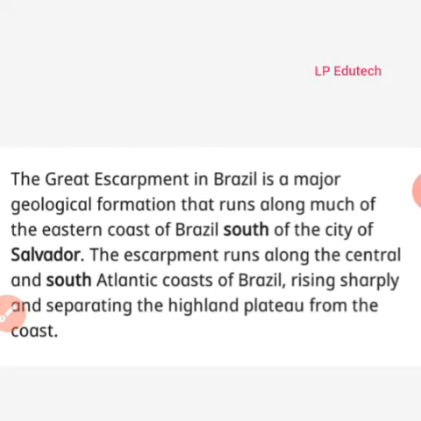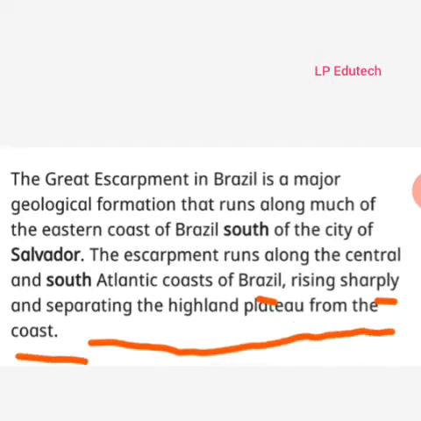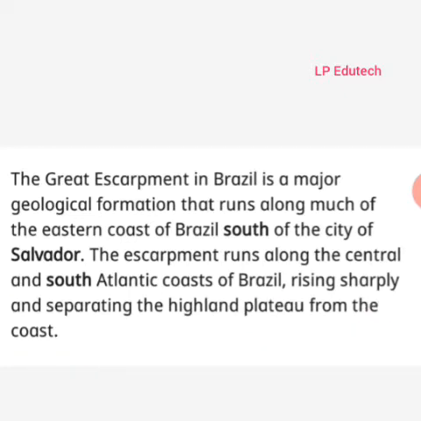So these two lines are very important. The ground which separates the highland plateau from the coast is a sudden decrease in the height, that is an escarpment.